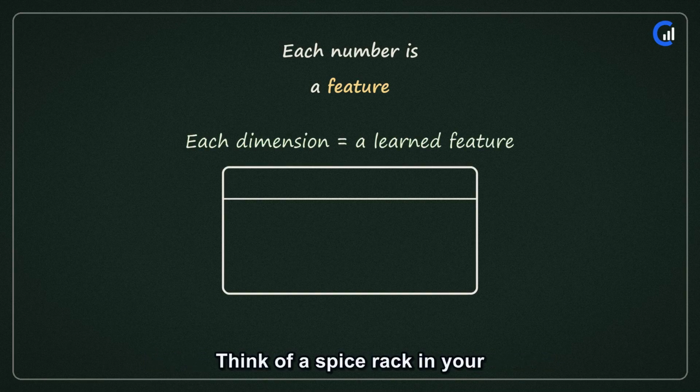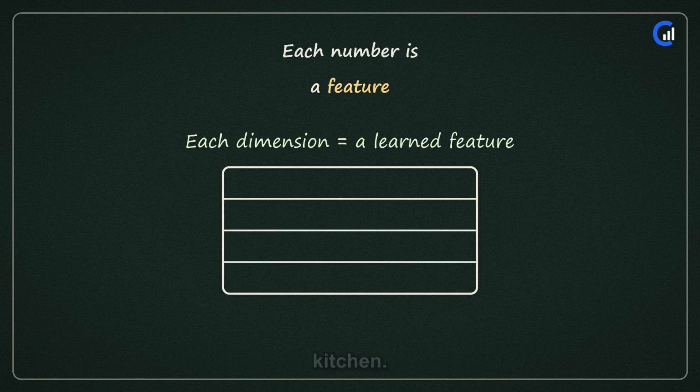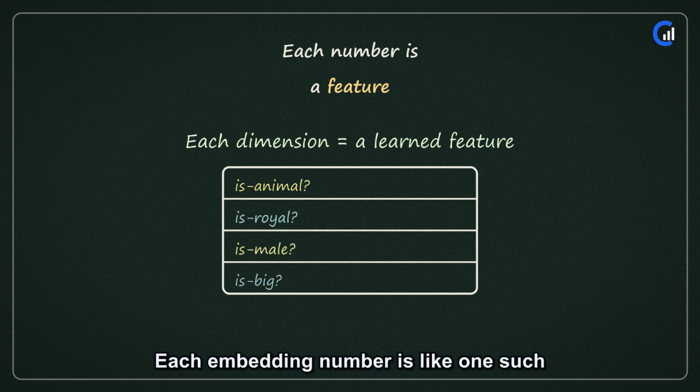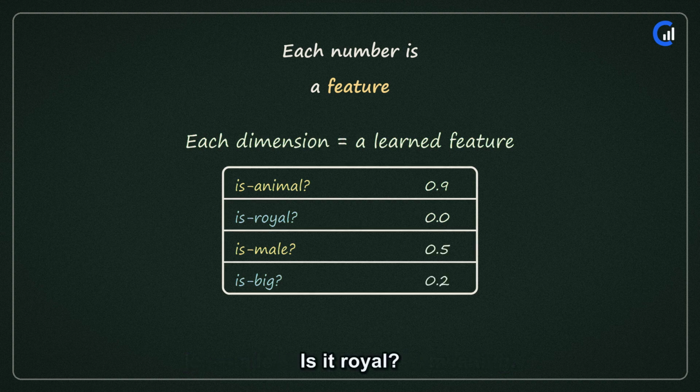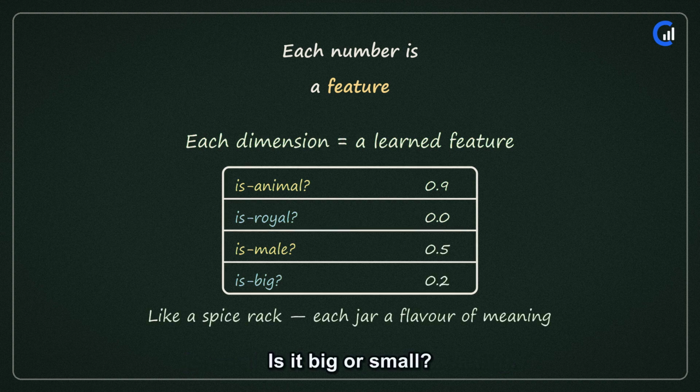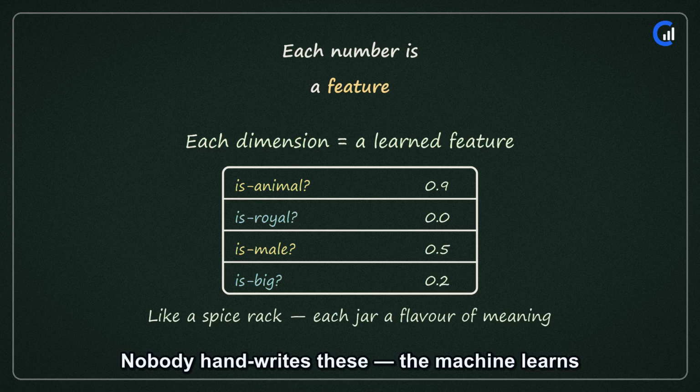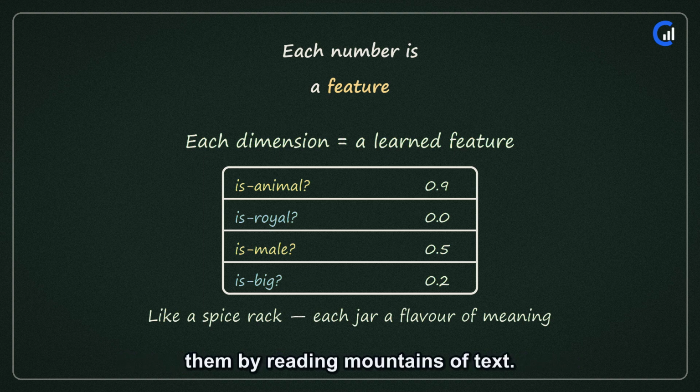But what do these numbers actually mean? Think of a spice rack in your kitchen. One jar for haldi, one for chili, one for salt. Each embedding number is like one such jar, a learned flavor of meaning. Is it an animal? Is it royal? Is it big or small? Nobody handwrites these, the machine learns them by reading mountains of text.